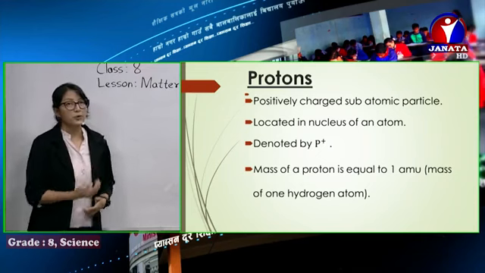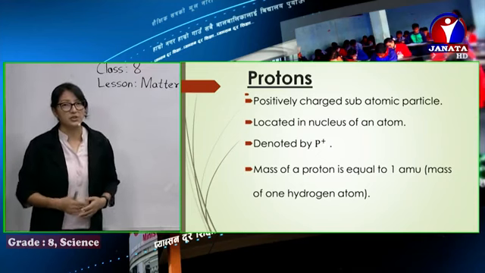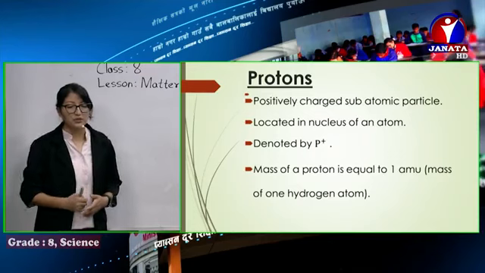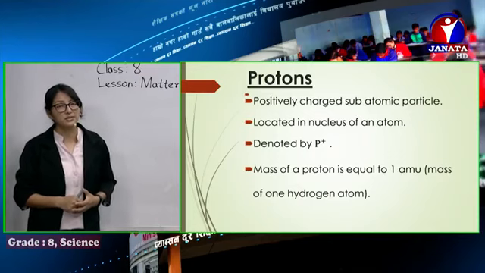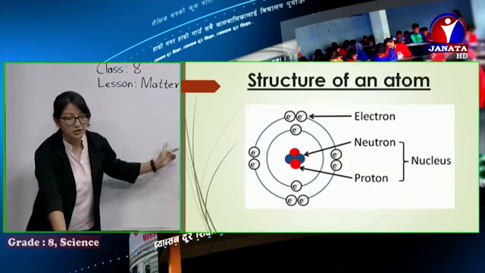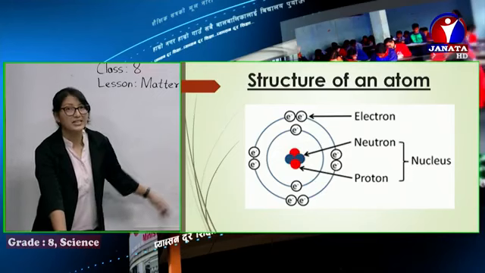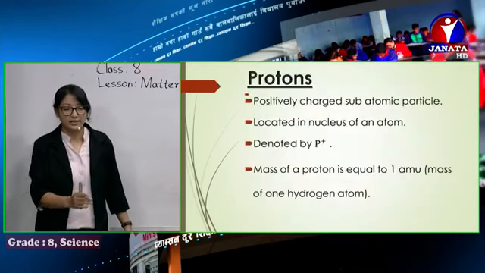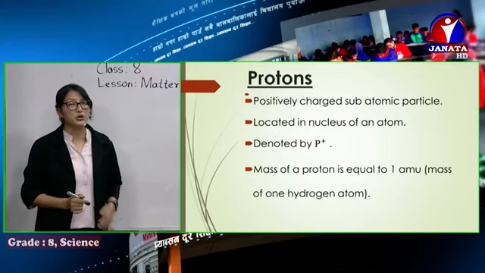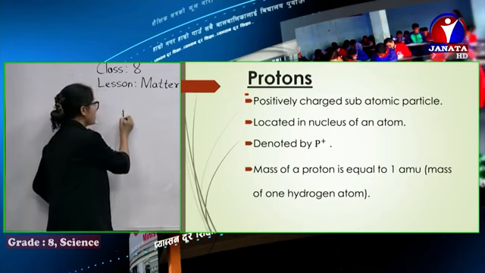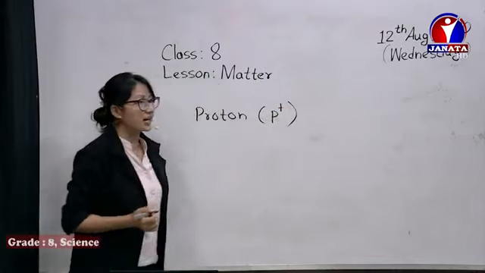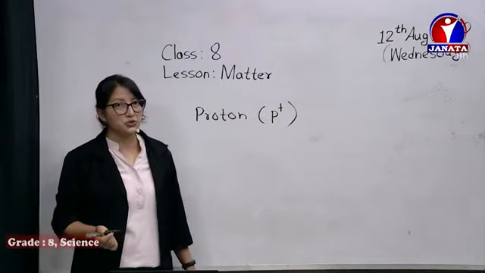Now next we have details about protons. Protons are the positively charged particles. This is one of the three subatomic particles. They have a positive charge. And as you saw before in the picture, they are located at the center, in the nucleus of the atom. And its symbol, proton, we denote it by P plus, positively charged.